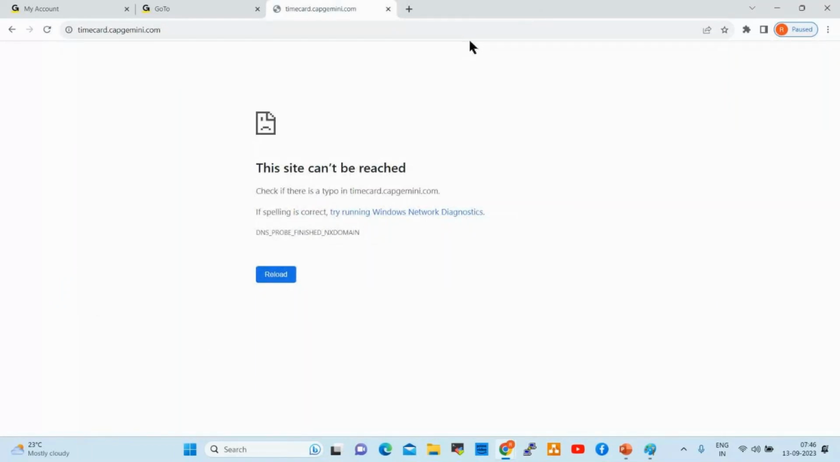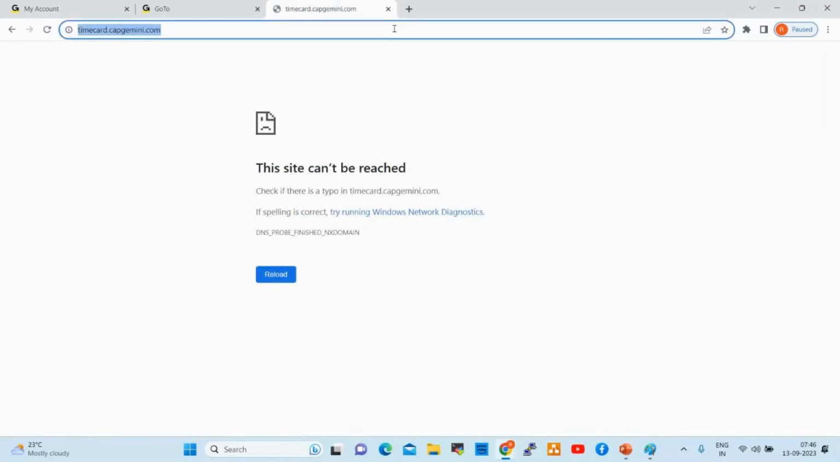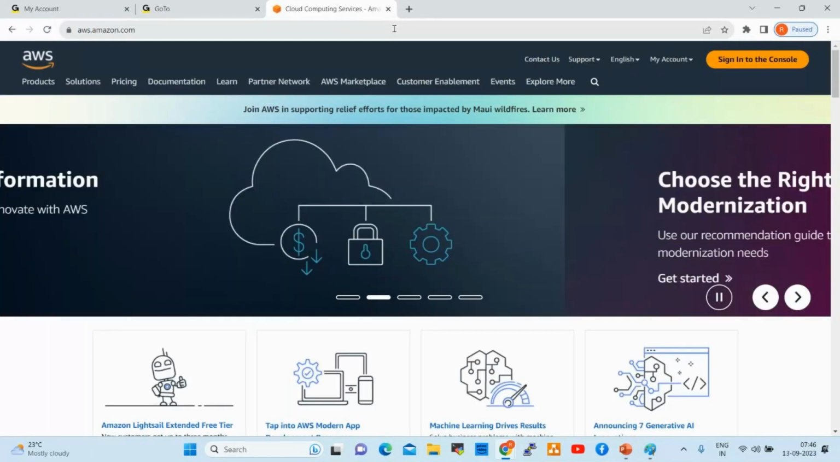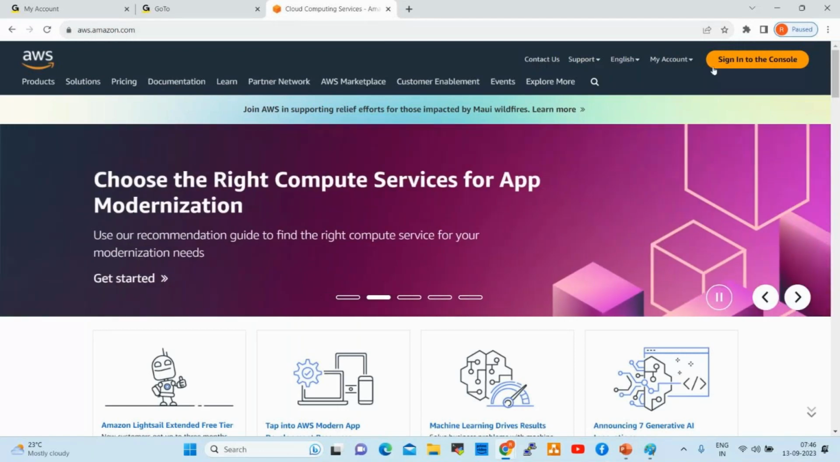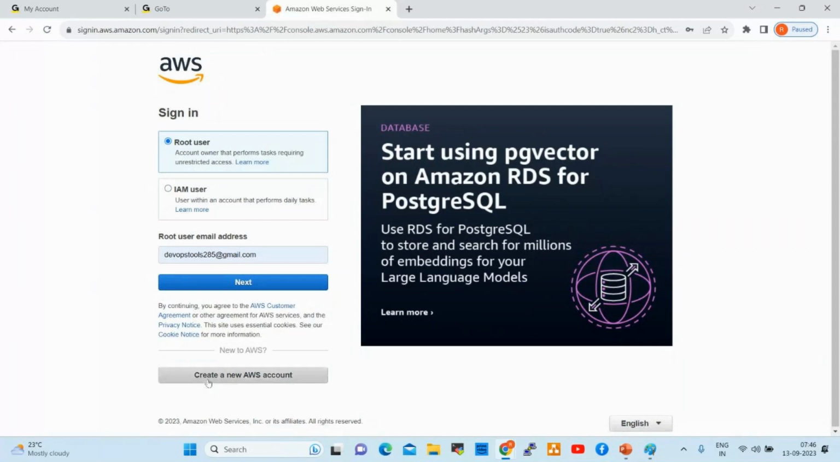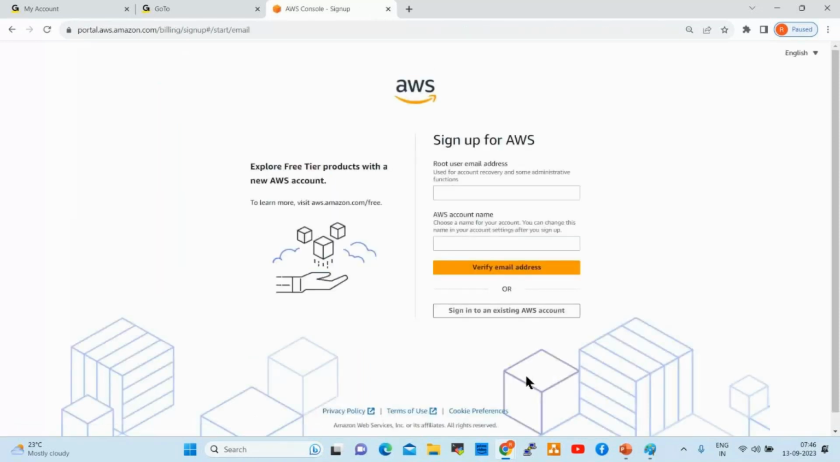I prepared one document. I'll provide you the document. I'll show you now how to create an AWS account. If you want to create an AWS account, the URL is aws.amazon.com. Enter this. Now click on sign in to the console. See here, now it is showing create a new AWS account. Click on this, and it will open one page.